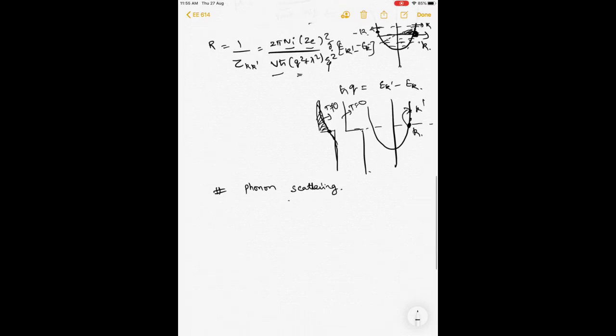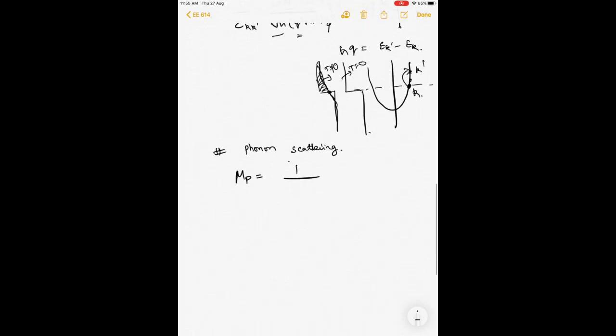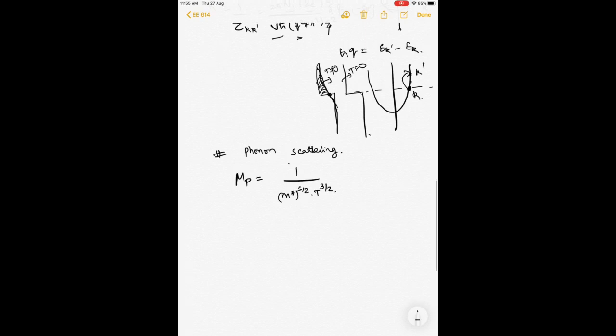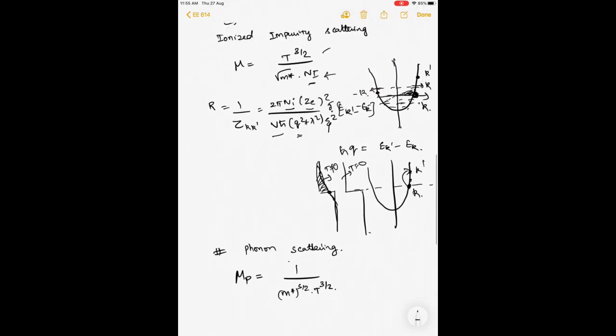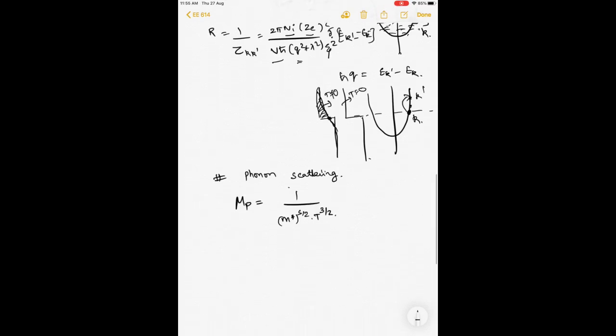The phonon scattering mobility mu p is given by 1 by T power 3 by 2. It is important to note that the mobility for ionized impurity scattering goes as T power positive 3 by 2, whereas for phonon scattering it goes as T power negative 3 by 2, right?